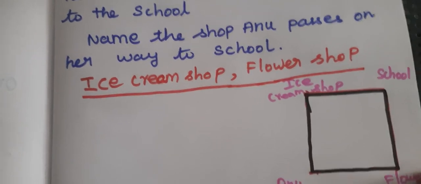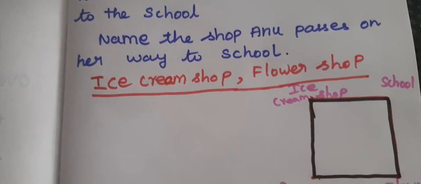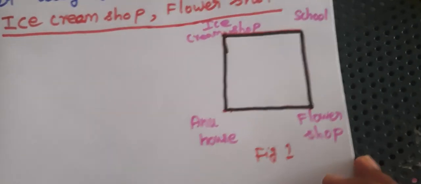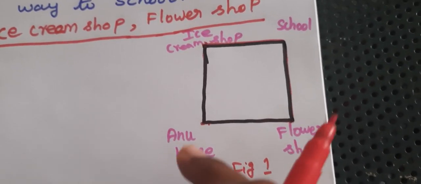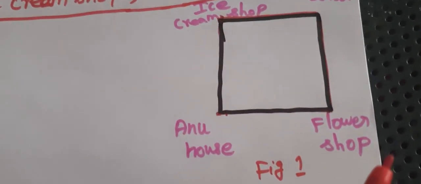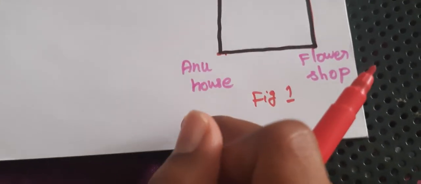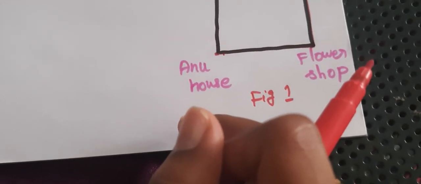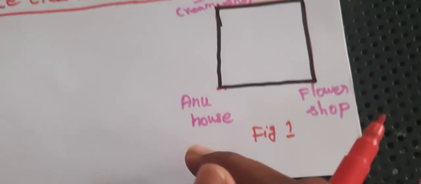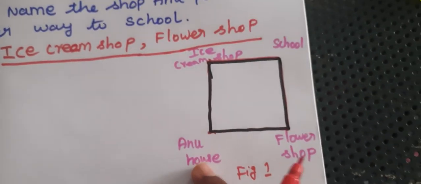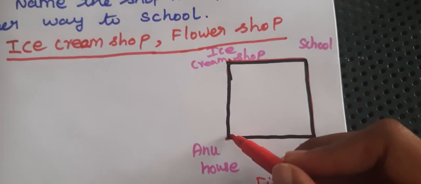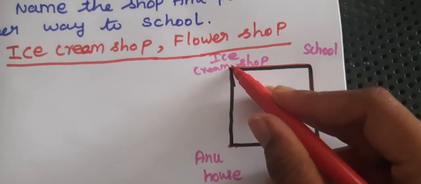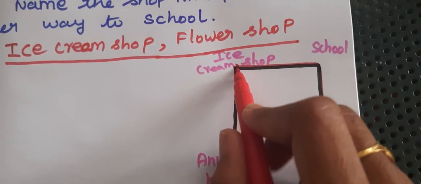Have you completed this? Shall we move to the next one? See this figure. Help her trace the path from her house to the school. See the house and Anu's school in that one corner. Here two ways are there. One is Anu's house to the ice cream shop and then the ice cream shop to the school.